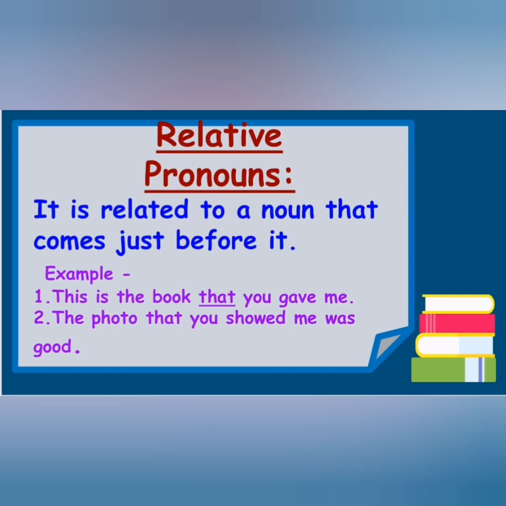Book is the noun, and just before the pronoun comes a noun. So there is a relationship between a noun and a pronoun. Understood? This is also called the antecedent. The relative pronoun has to agree with the antecedent in number and person. Like here the book was singular, so it came that.